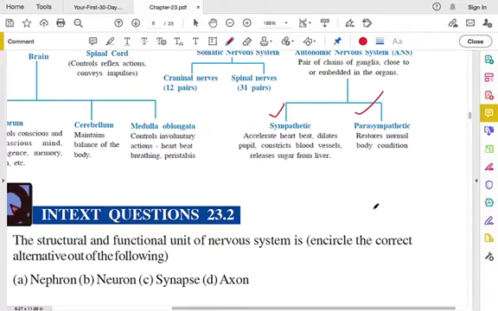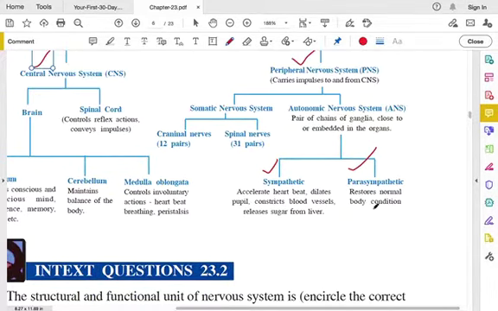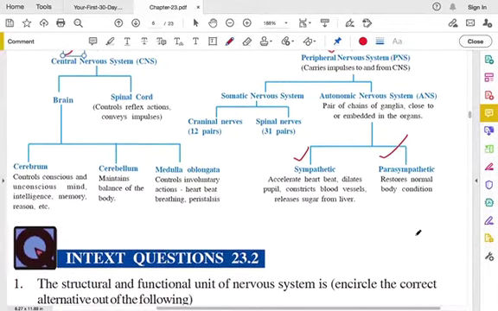Dilates means it expands. Another function is that it constricts the blood vessels. When there is a need for constriction, reducing the size, it happens, and it releases sugar from the liver. Then parasympathetic nervous system, their function is to restore the normal condition to the body.